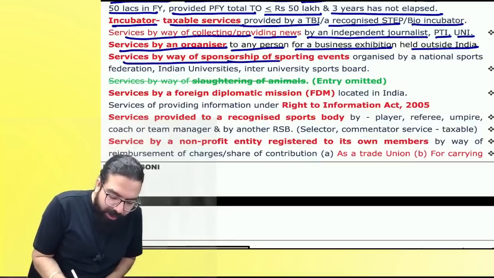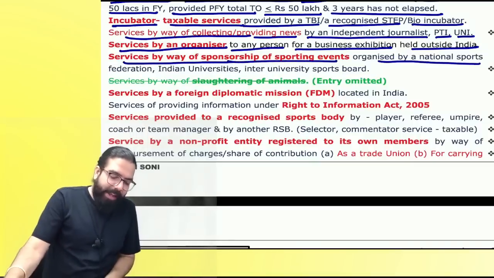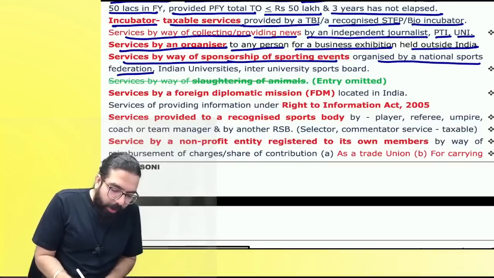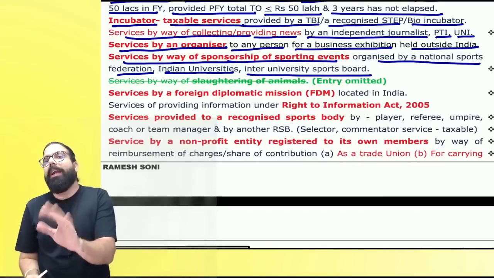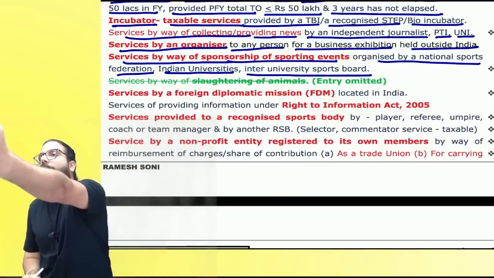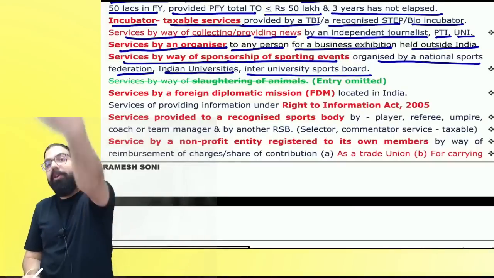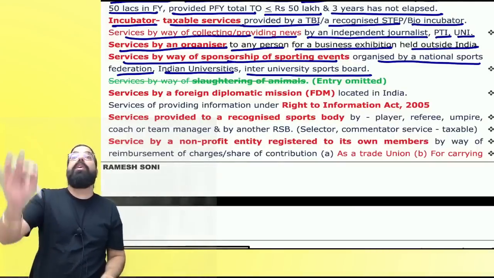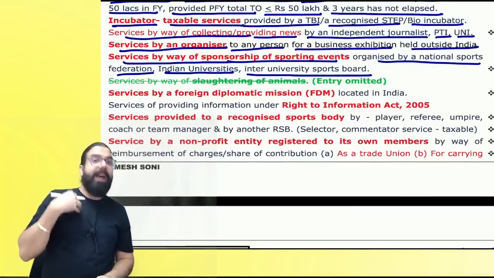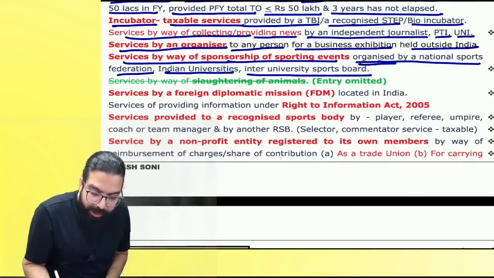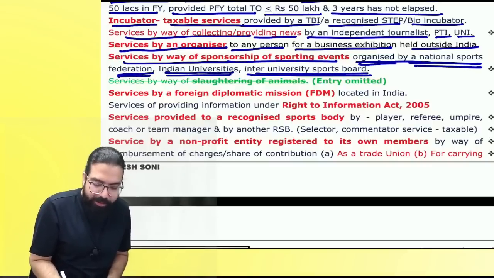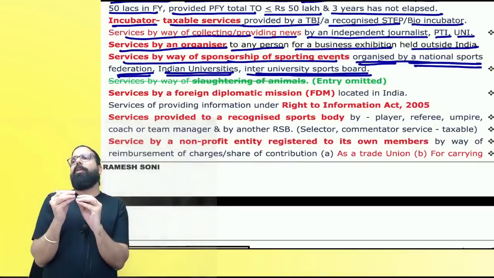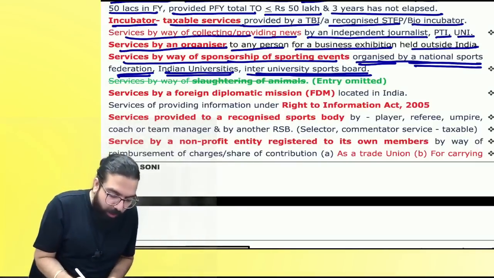Services by way of sponsorship of a sporting event organized by a national sports federation, Indian university or inter-university state board. Baba, tell me one thing. Sponsorship services of a sporting event, when it is provided by whom? I am providing sponsorship service, you will give me the sponsorship amount. If I am giving you sponsorship service, I am telling you, sir, the whole event will be named after you, give me money. If I am an organizer, organized by whom? National Sports Federation, Indian University, or Inter-University State Board, then whatever sponsorship amount you give, on that there will be no GST.